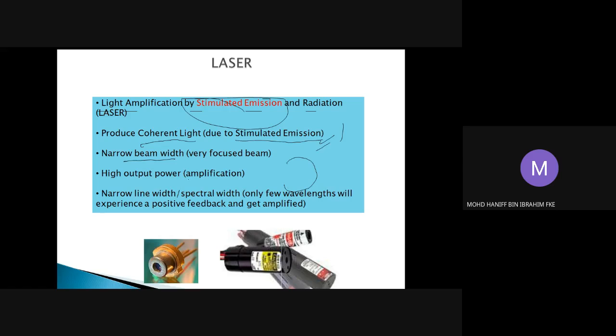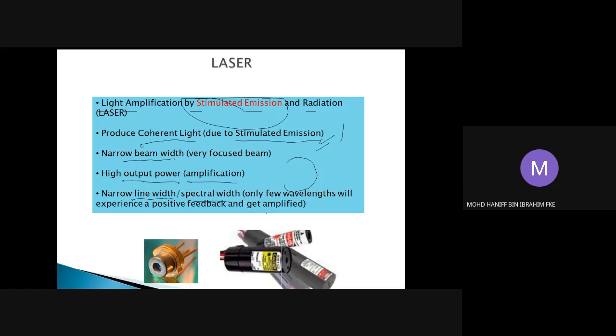In the laser the light is amplified, so that is why we are going to have high output power compared to the LED. This amplification is mainly due to cavity resonance in the lasers. We will see after this what is meant by cavity resonance. Also, one important thing to bear in mind is that the laser has a narrow line width or spectral width, in which the value is just a few nanometers of wavelength, which is very good because it will reduce the dispersion.